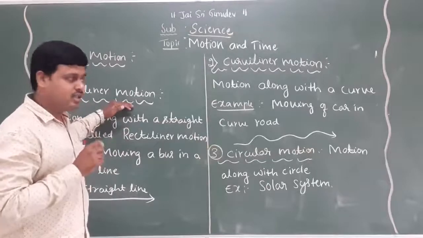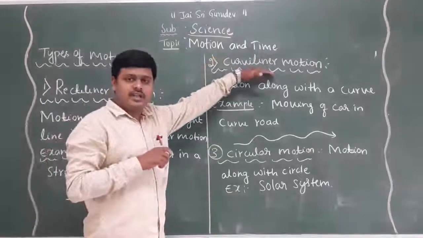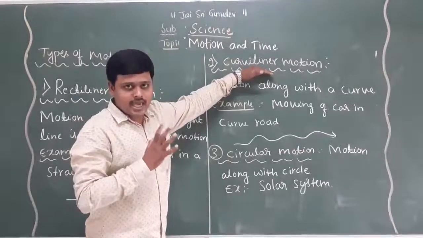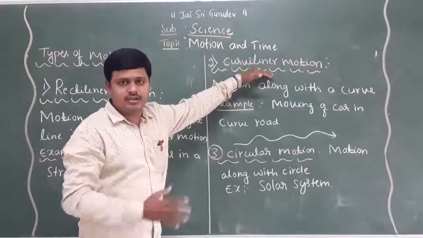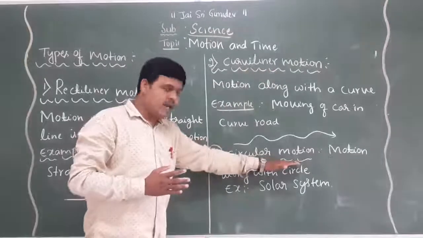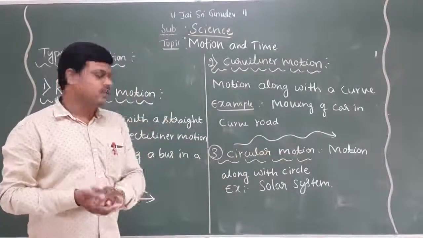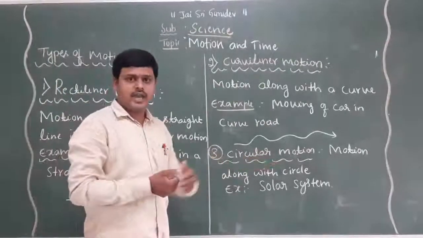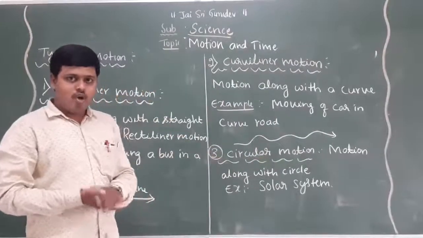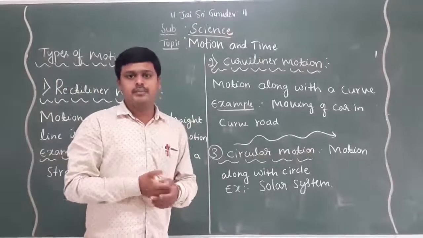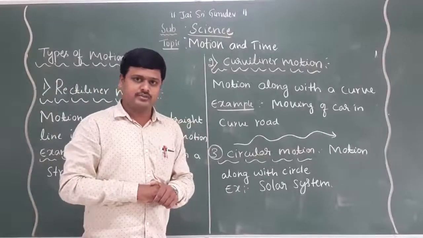For curvilinear motion also write a minimum of 4 or 5 examples. For circular motion also write 4 to 5 examples. After completing this activity, you must send it through WhatsApp without fail.